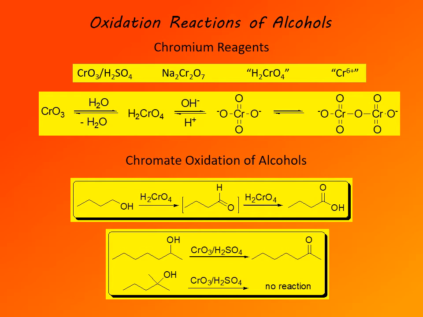Secondary alcohols are oxidized to the corresponding carbonyl compounds, that means the corresponding ketones. And finally, tertiary alcohols do not undergo oxidation reaction with chromate reagents. In these last two examples, oxidation of a secondary alcohol and attempted oxidation of a tertiary alcohol, the reagent was Jones reagent, a solution of chromium trioxide in sulfuric acid.